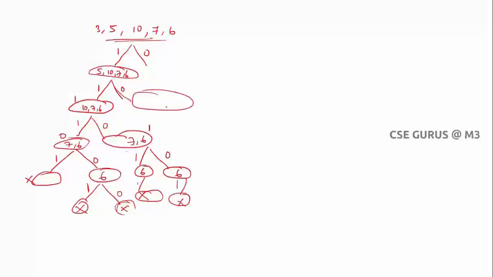So this is the procedure which can be done in recursion with memoization. Now you can see here, with taking the value 5, without taking the value 5, you have three options anyway, 10 7 6. And one more thing you need to remember: taking this 10 7 6 and taking this 10 7 6 are different. Why? Because here we include 5, and here we do not include 5.